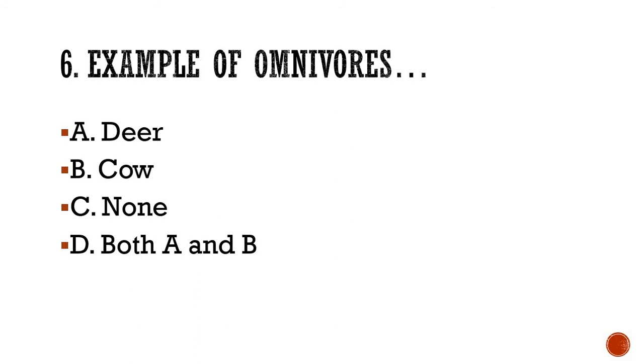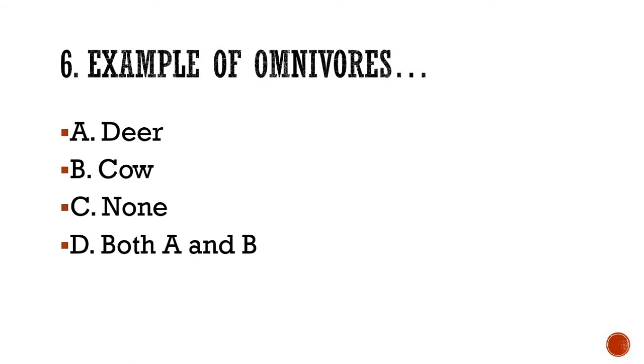This question says omnivores. That means what? First you need to understand, if you have forgotten, omnivores eat plants and flesh both. If the animals eat both, they are omnivores. So you have to decide whether deer or cow eats both, or none of them eats both, or both deer and cow eat animals' flesh as well as plants. Please write down your answer and wait for me to display the correct answer.